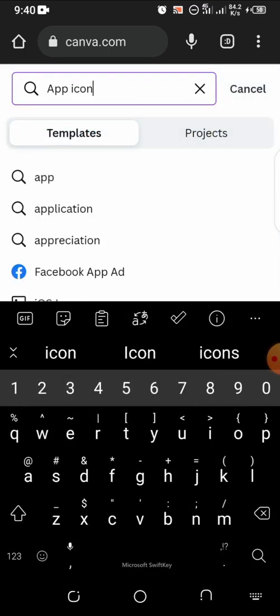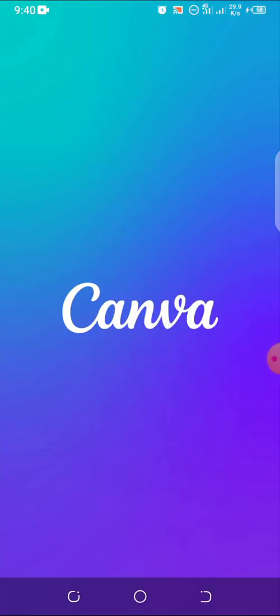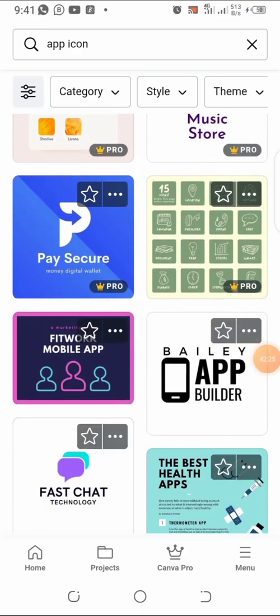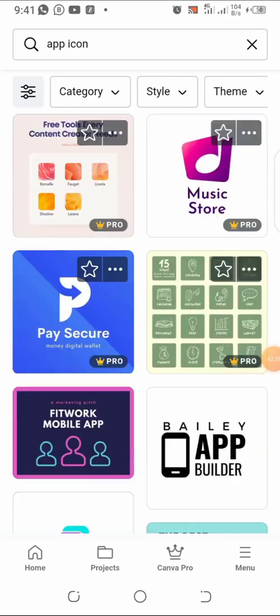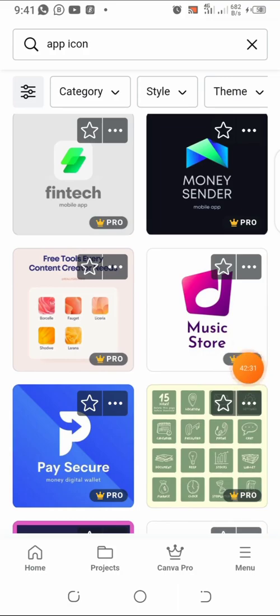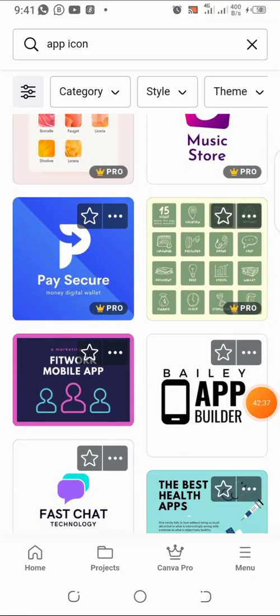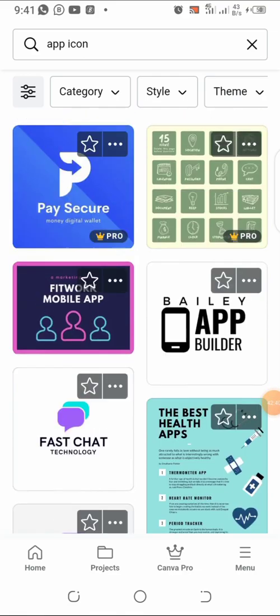So when you search, let me log in. When you search app icon, you will see something related to what you want to build, what you want to create. Okay, it's taking me to the Canva app. All right, so you've seen different icons here.